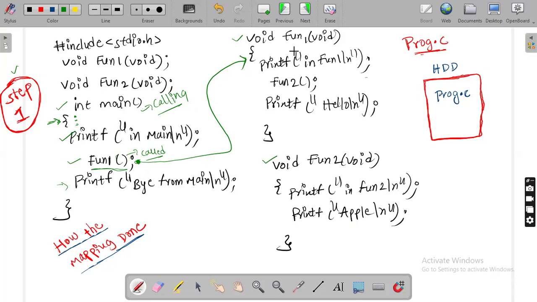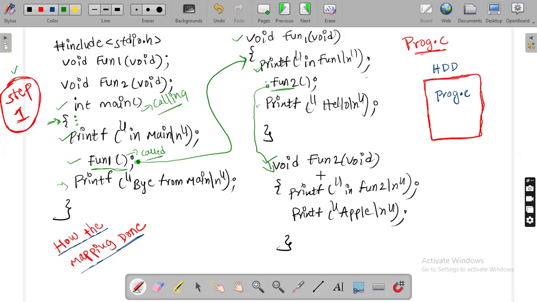How many statements are in fun1 function definition? Tell me. 1, 2, 3 statements. So when it jumps to fun1 function definition, it will execute the first statement, printf in fun1. Next, it will execute this statement. What is this statement? Fun2 function call. So when fun2 function call happens, control immediately jumps to fun2 function definition to execute all the statements. But there is one pending statement. Printf hello is not yet executed.